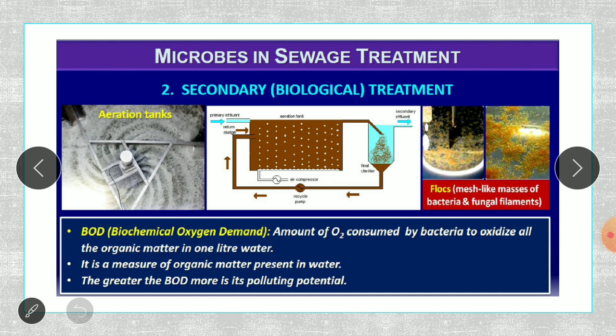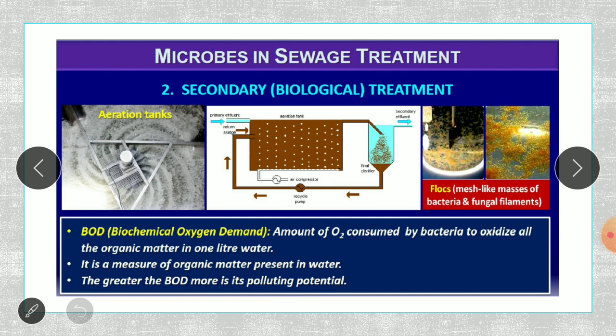So from where are they getting this oxygen? They are getting this oxygen from the water. So in water, the oxygen is going to be present in the dissolved form, also known as the dissolved oxygen. All the organisms living in water are going to be surviving depending on the dissolved oxygen.